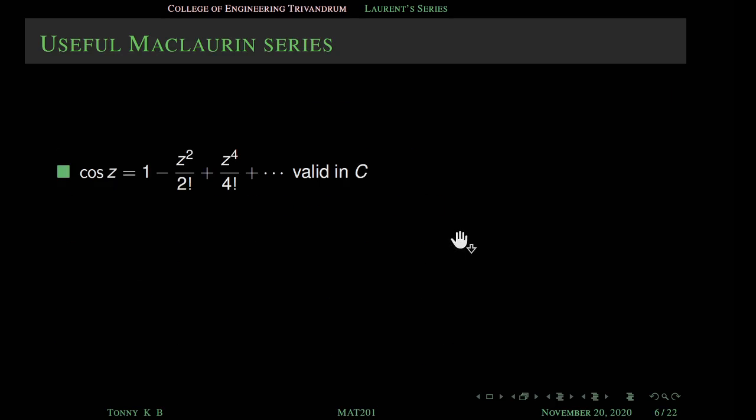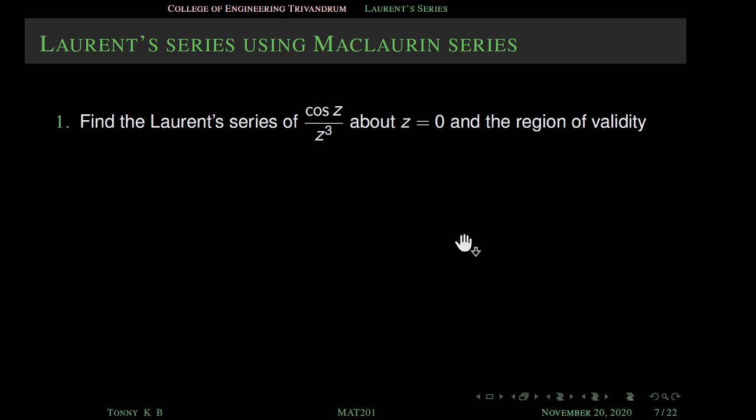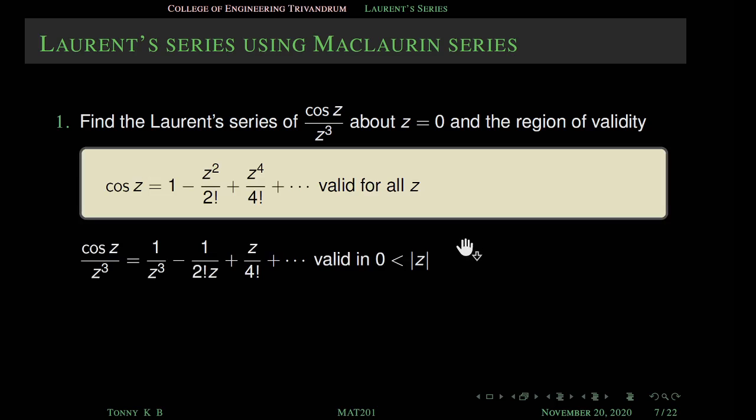So these are some useful series. Yesterday we discussed this problem, cos z by z cube. Here this is the Laurent series of cos z by z cube. First we expand the cos z. This is the Maclaurin series of cos z, and then we just divide with z cube, and this series expansion is valid in mod z greater than 0. Mod z greater than 0 means z is not equal to 0, all the complex numbers except z equal to 0. So this is of the form 0 less than mod z less than infinity. Here r1 is 0 and r2 is infinity.